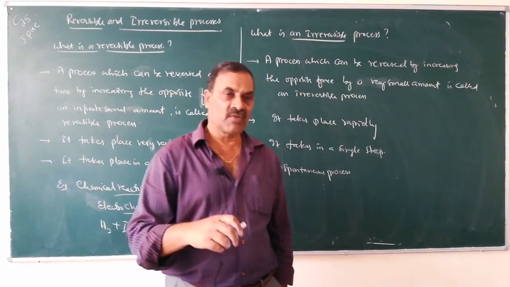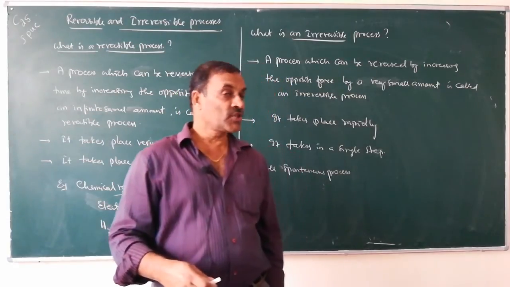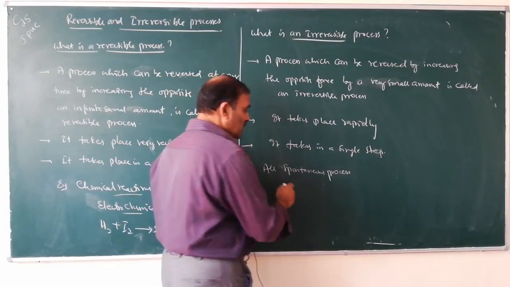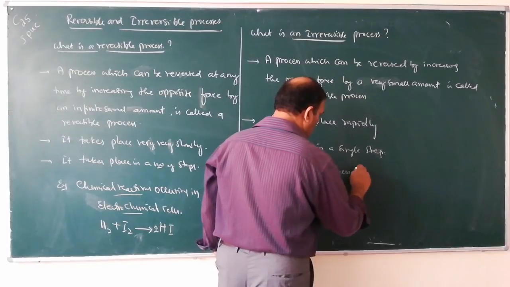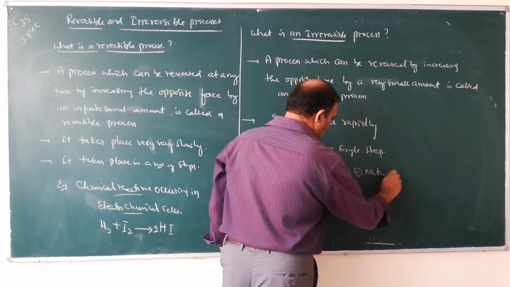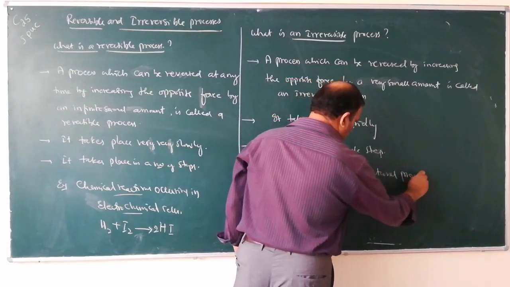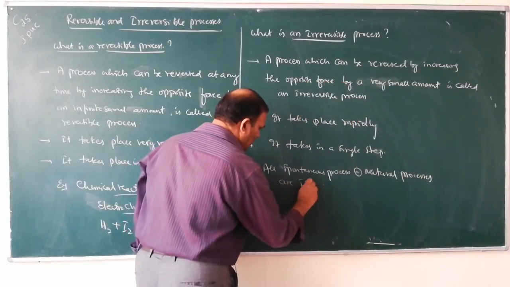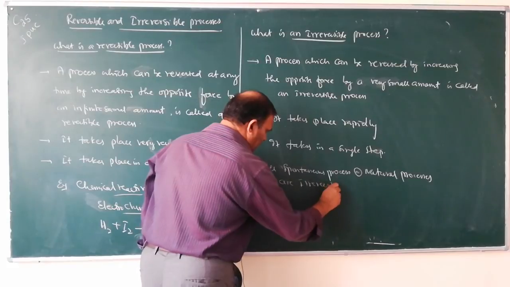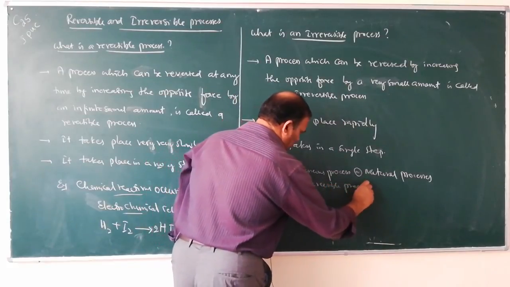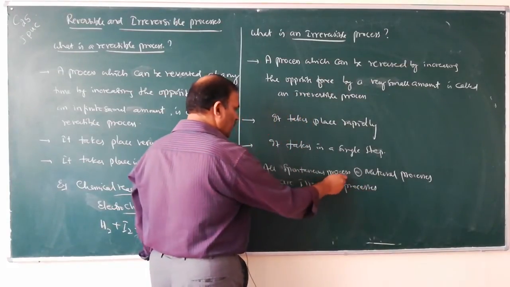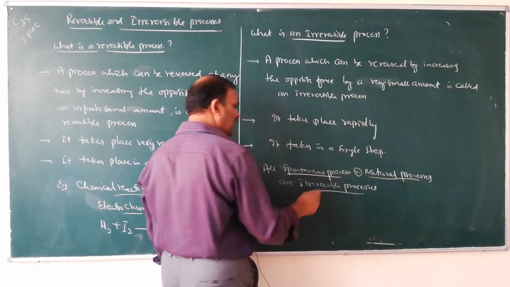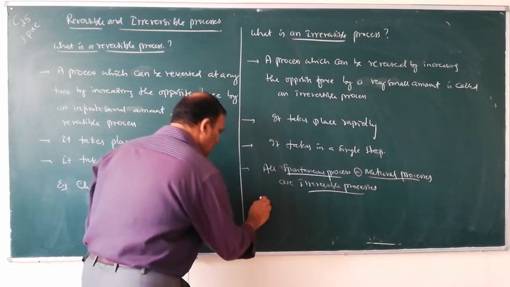It will reach the river and the ocean. It is a spontaneous process. All spontaneous or natural processes are irreversible processes.